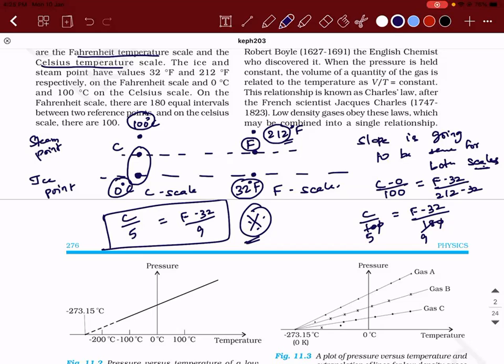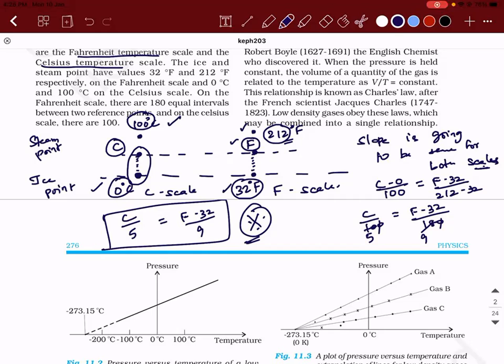There are two ways to understand this. Once I use the word slope, or secondly, if you have the divisions here, the divisions should be equivalent. So the distance C minus 0 is the same as the distance F minus 32 on the Fahrenheit scale. Similarly, the distance between 100 and 0 should be equal to the distance between 212 and 32.